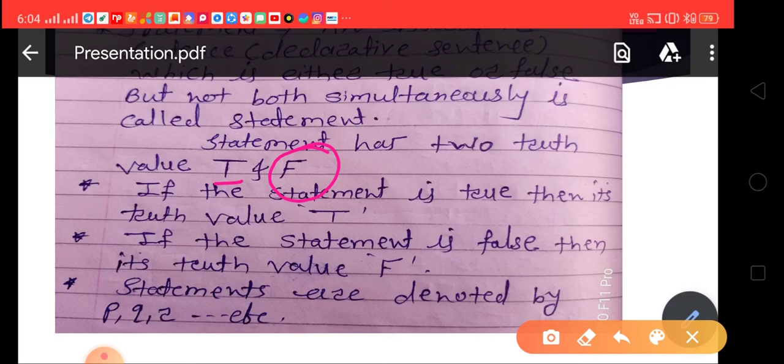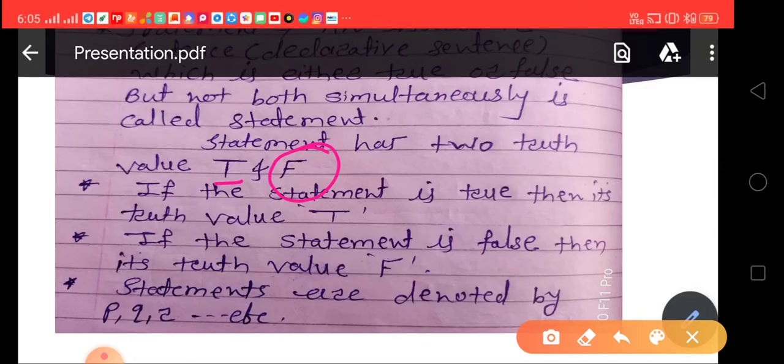It is either T or F. Remember, the denotation of the truth value is always capital letters. You don't use a small letter, small t or small f. Always use capital letters only for the truth value.